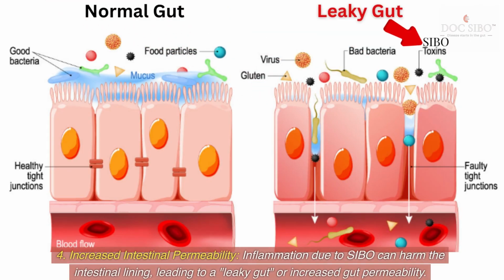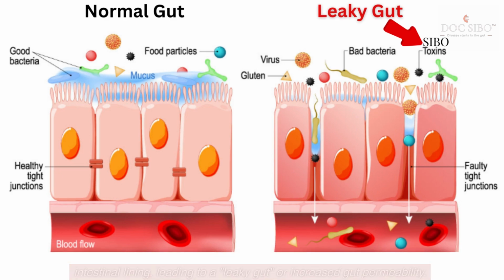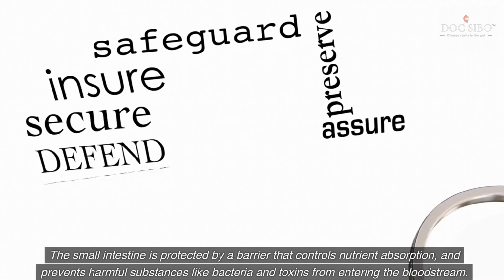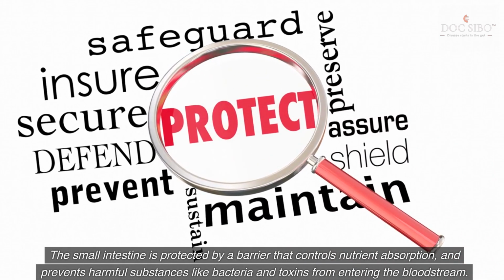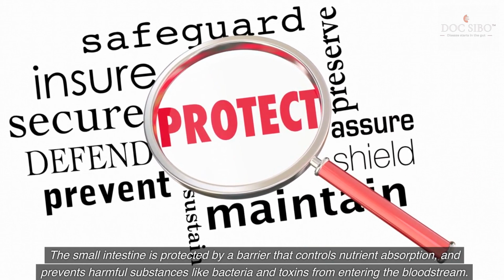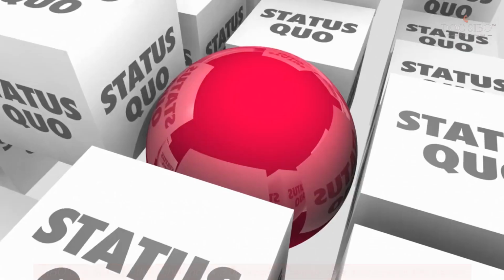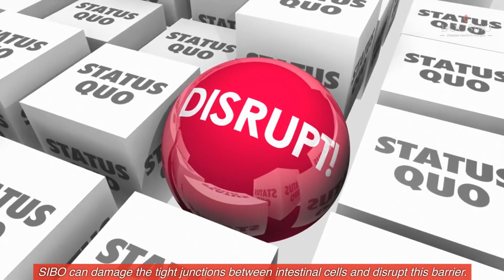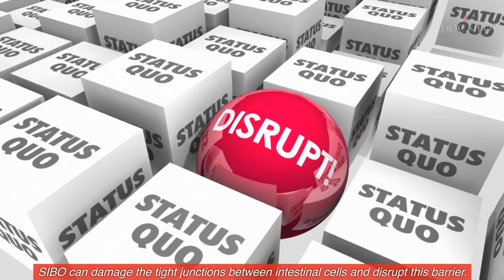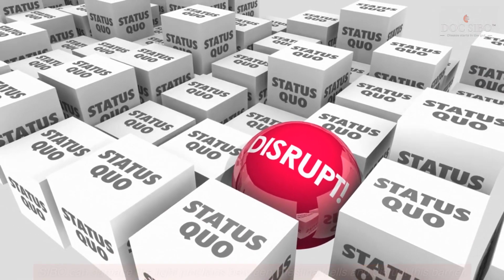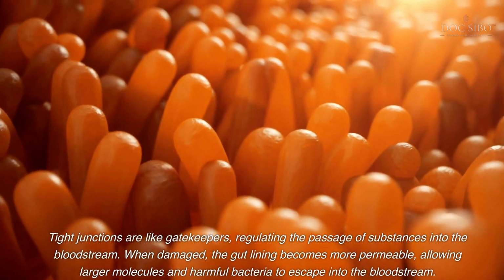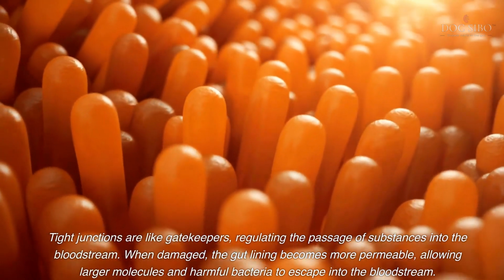4. Increased intestinal permeability. Inflammation due to SIBO can harm the intestinal lining, leading to a leaky gut or increased gut permeability. The small intestine is protected by a barrier that controls nutrient absorption, and prevents harmful substances like bacteria and toxins from entering the bloodstream. SIBO can damage the tight junctions between intestinal cells and disrupt this barrier. Tight junctions are like gatekeepers, regulating the passage of substances into the bloodstream.